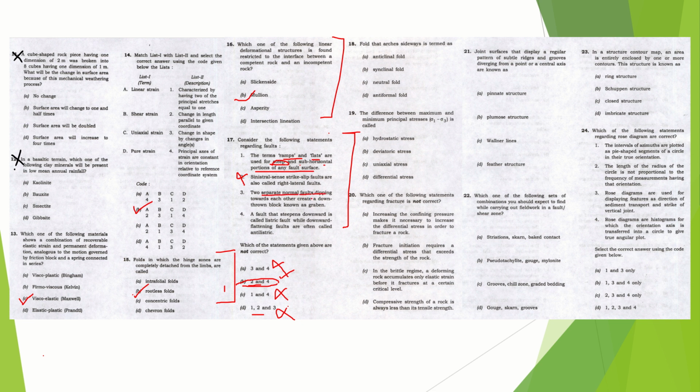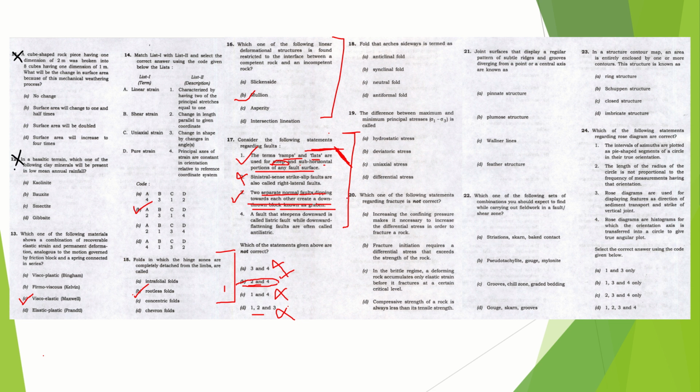Two separate normal faults dipping towards each other create a down-thrown block known as graben. Sorry, I have mixed it. I'm really sorry. This is a correct option and this is a correct option. It is asking for the incorrect one. Sorry, my bad. So ramps and flats are used. Ramps are like this only. Yeah, it's correct. And flats are sub-horizontal. That is also correct. I'm very sorry, bad of me. So these options are correct.